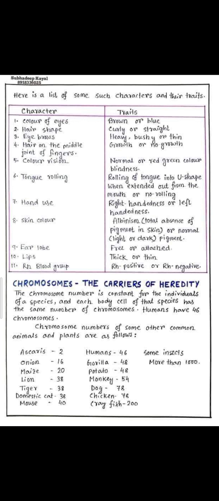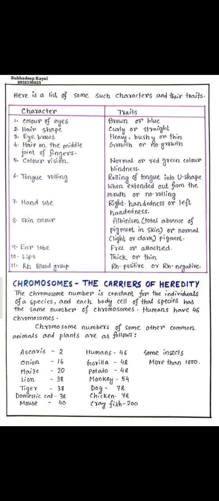Hand use means that either we use the right hand or the left hand. Skin color means albinism, totally absent pigment in the skin, or normal, light and dark pigment color. Ear lobe, free lobe or attached. Lips thick or thin. Rh blood group, Rh positive or negative. So these are some examples of the characters and traits that are present in human beings.